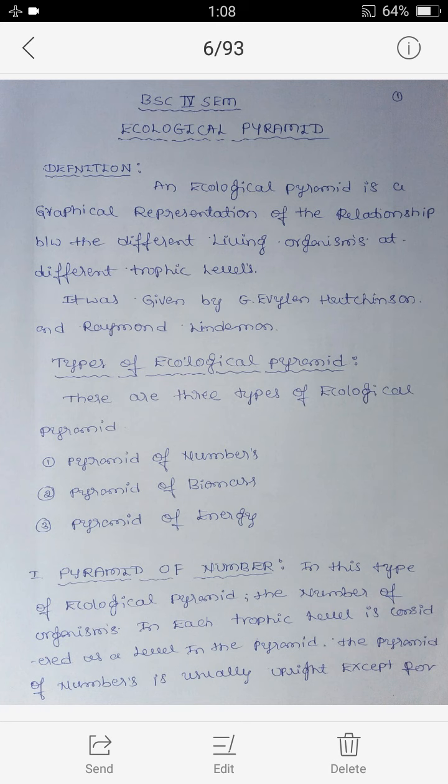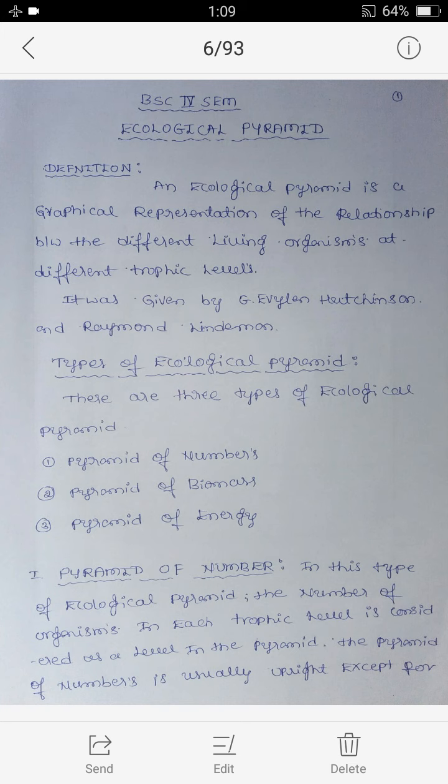Next is types of ecological pyramid. There are three types of ecological pyramid. First one, pyramid of numbers. Second one, pyramid of biomass. Third one, pyramid of energy. Now we will discuss one by one. First one, pyramid of number.